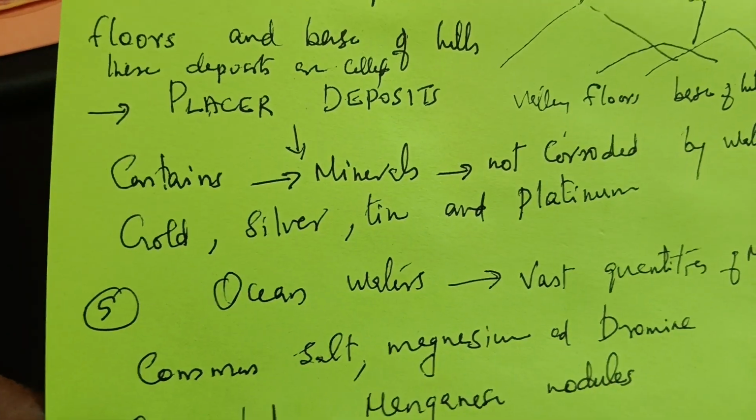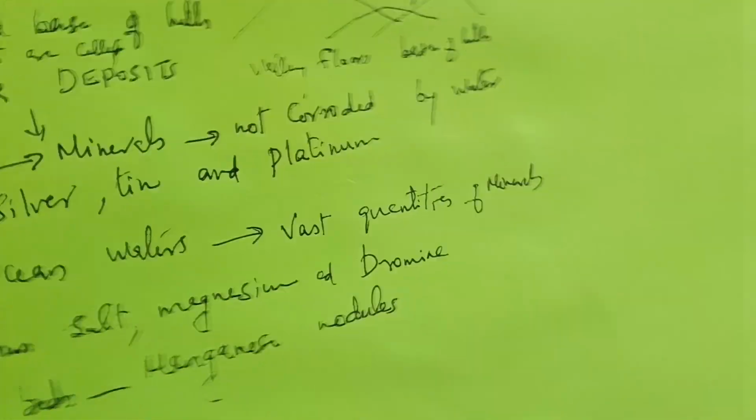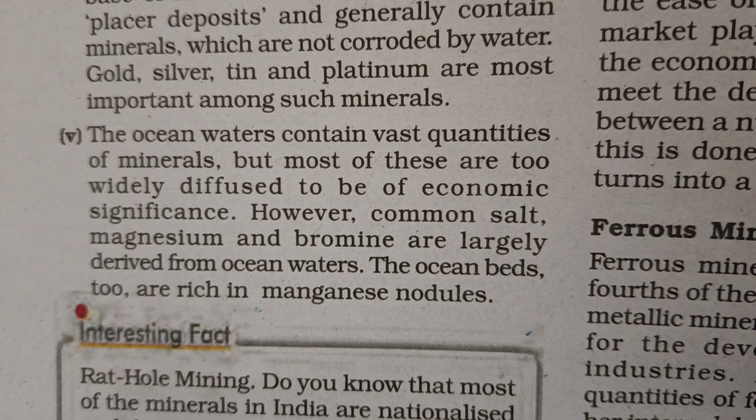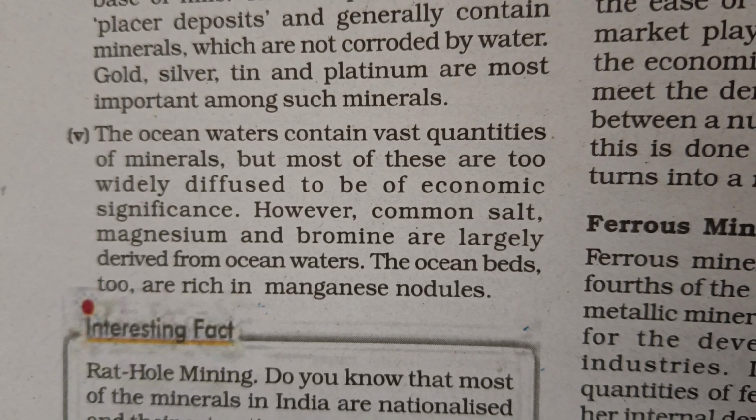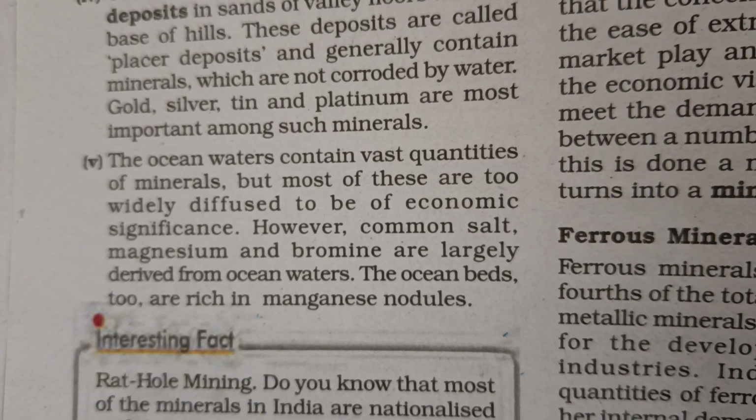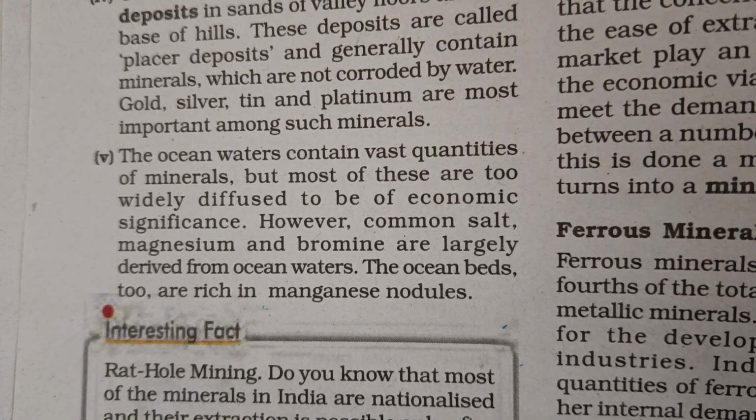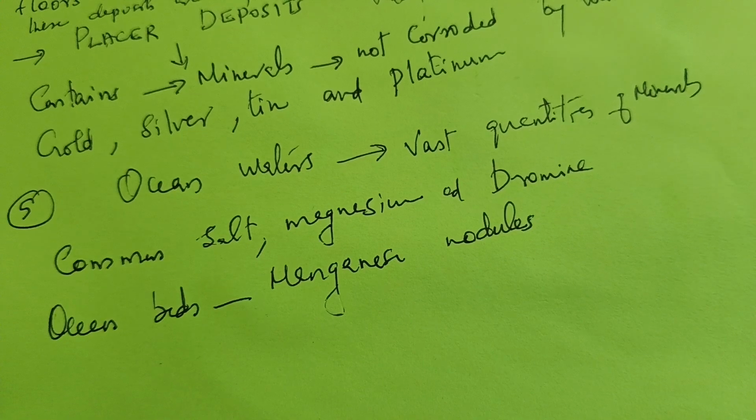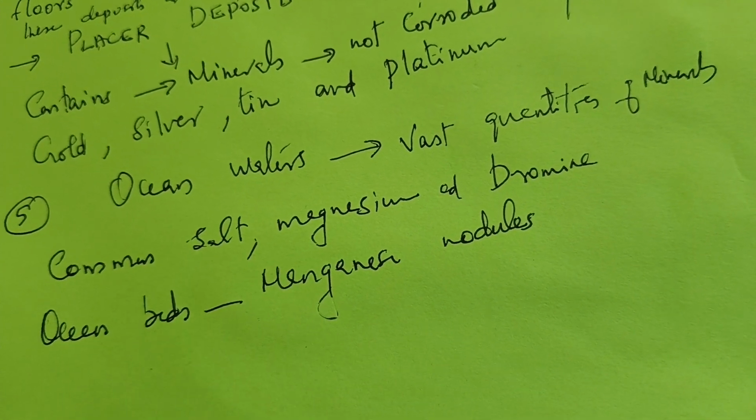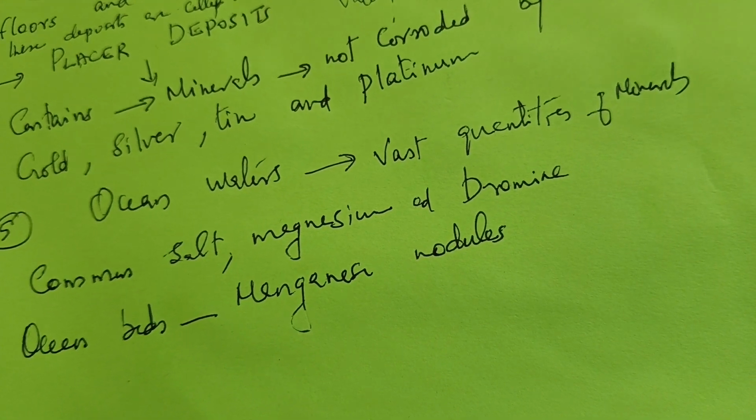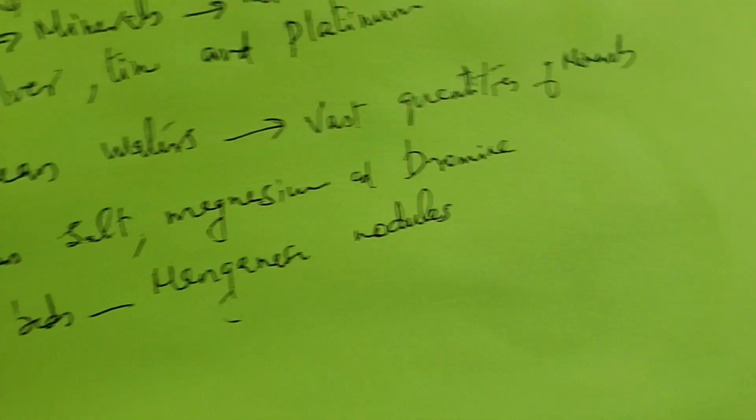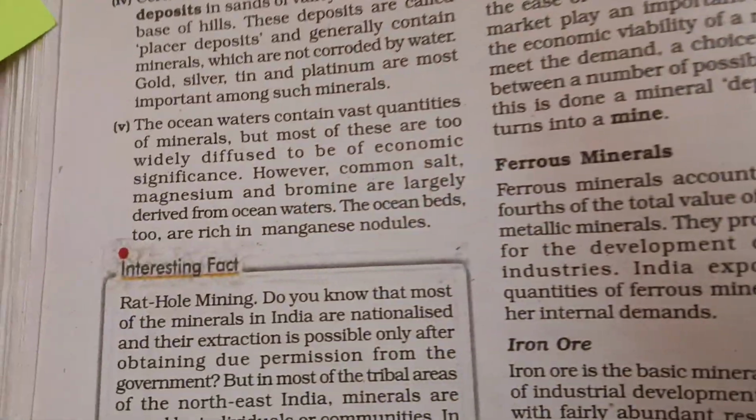Then yes, what is the fifth one? Ocean water. Ocean water contains vast quantities of minerals, but most of these are too widely diffused to be of economic significance. Our common salt, magnesium, and bromide are largely derived from ocean waters. The ocean beds too are rich in manganese nodules. So the fifth point is ocean waters, vast quantities of minerals, common salt, magnesium, and bromide. Ocean water beds are rich in manganese nodules.